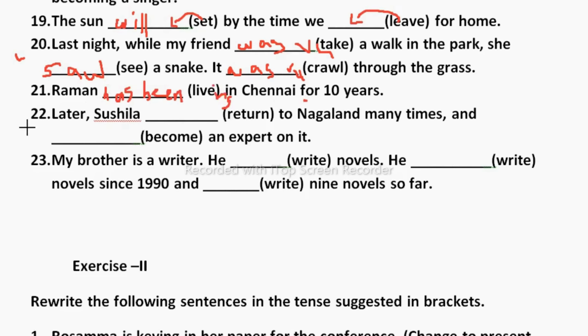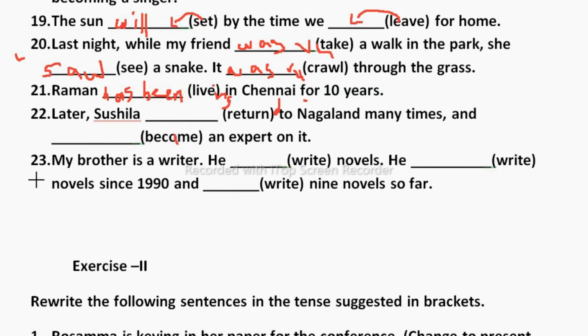Now let's move to this one. Later Sushila dash returned to Nagaland many times and dash become an expert on it. Now again we are talking about past. So later Sushila used to return to Nagaland many times and became an expert on it.